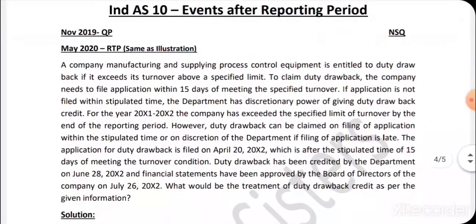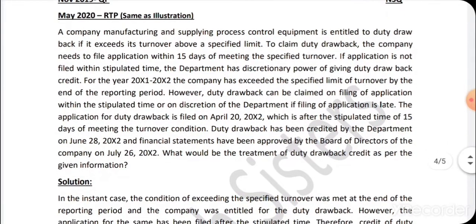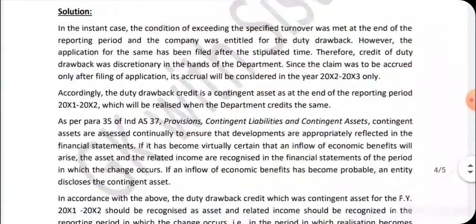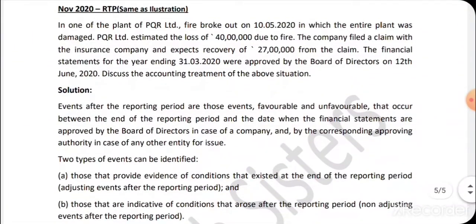And then comes the May 2020 RTP. Even this is the same, ditto as the illustration which has been discussed. Hope you remember that a specified turnover has to be exceeded to claim the duty drawback, and the prescribed time limit is 15 days. The same example, the same thing, has been given in the May 2020 RTP also. Ditto, nothing else has been changed. We'll go through the November 2020 RTP. Even this is the same, ditto as it is from the study material only.